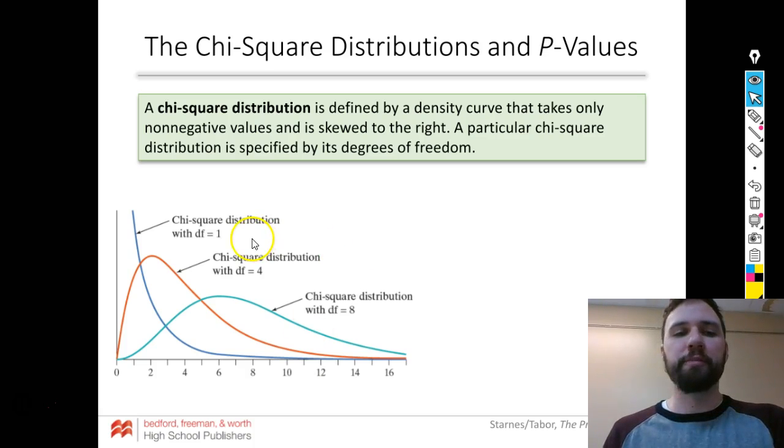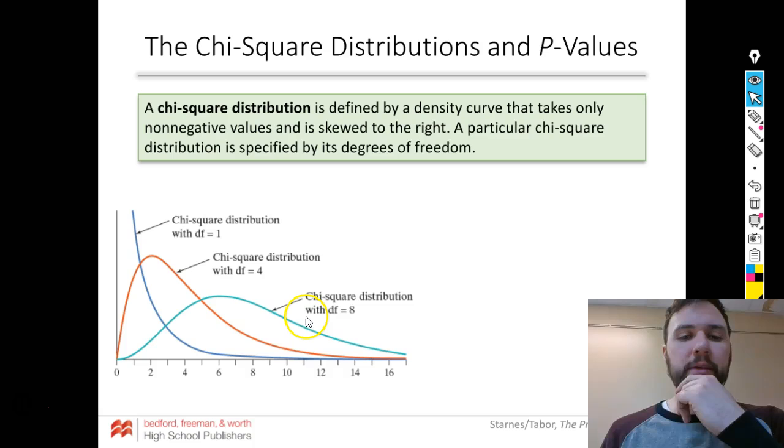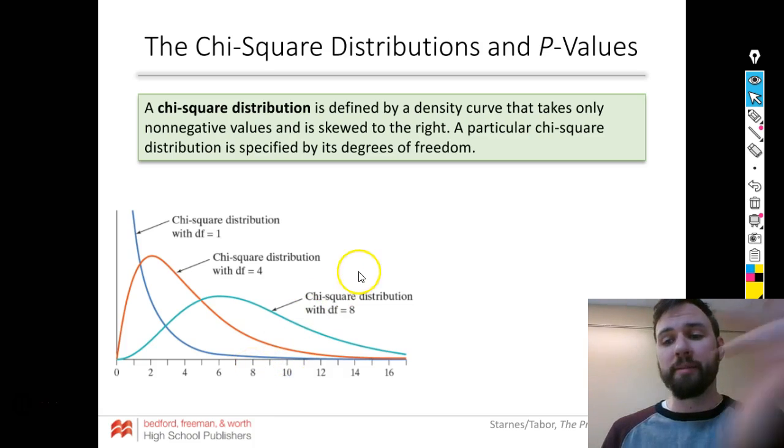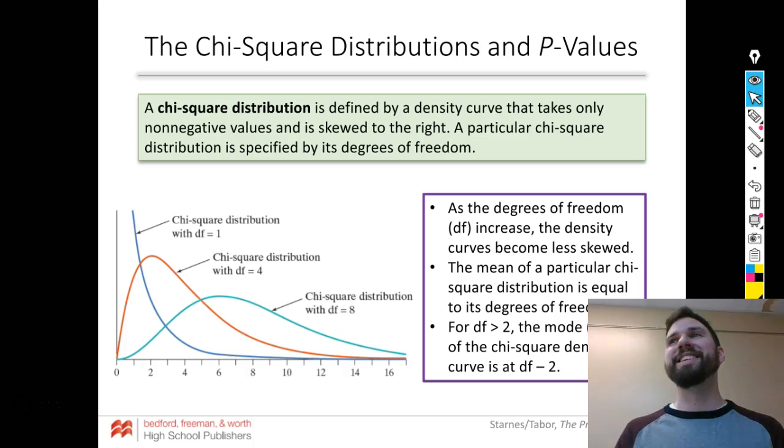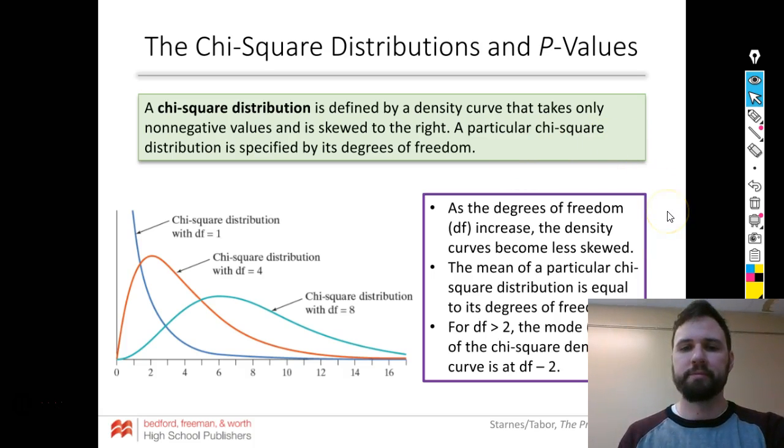With a degree of freedom of 1 and a chi-squared value of 8, you're going to probably reject your null. Degree of freedom 8 with a chi-square of 8, you might not. As degrees of freedom goes up, the higher your chi-square statistic can be and still not reject. You're allowed a bigger number, because there's less skewedness.